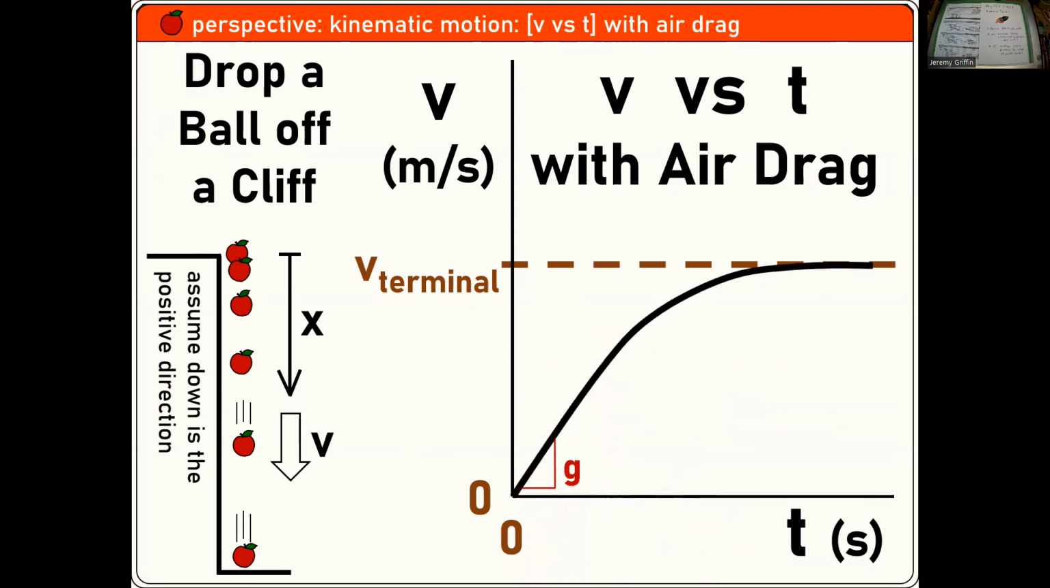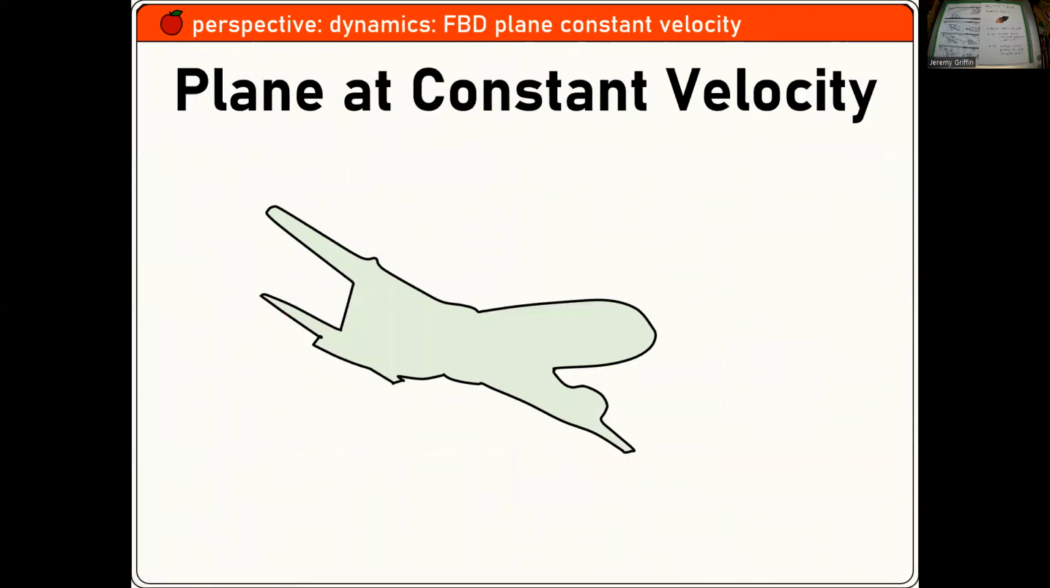Did you guys just draw that right there? It starts out like regular, as if it was in a vacuum. But then the air drag picks up and eventually it's going to asymptotically reach terminal velocity. And then it doesn't matter how long it's falling for, it's just at that terminal velocity. Everybody get it? If you have any questions, let me know.